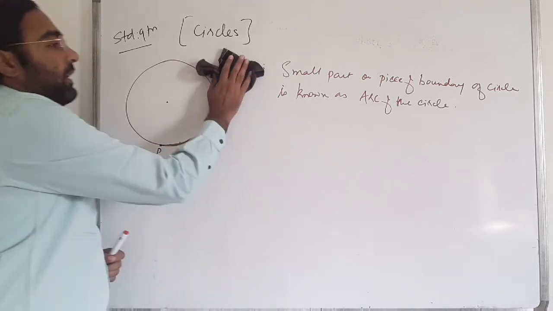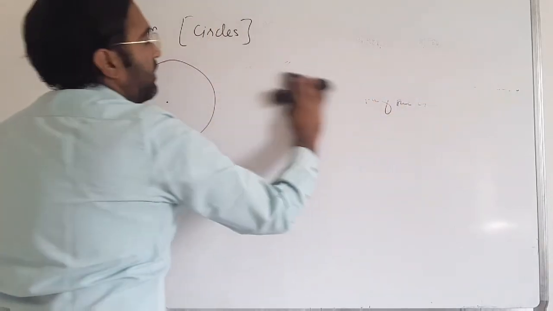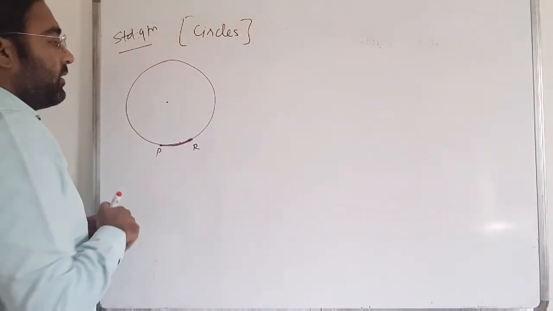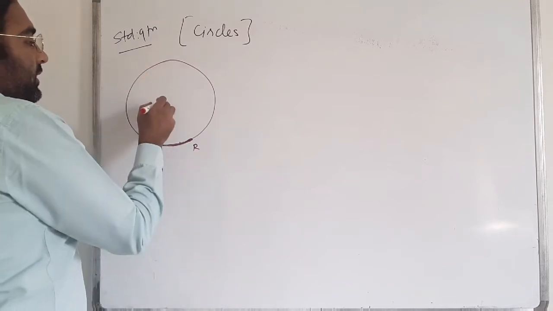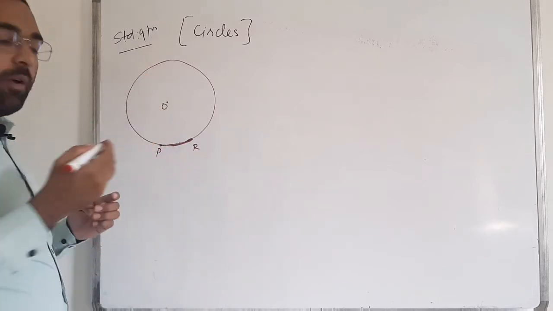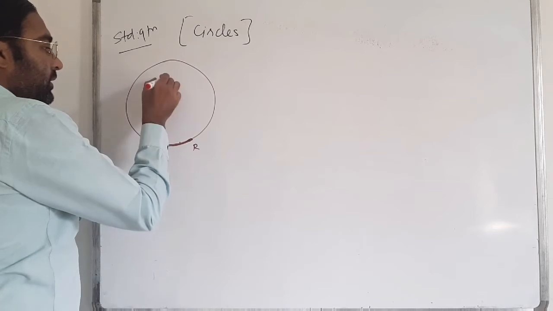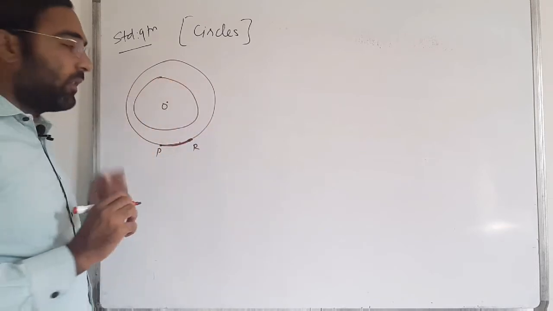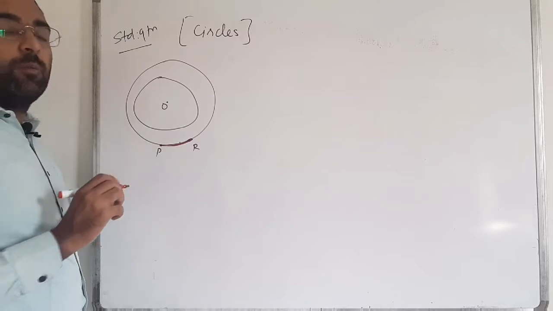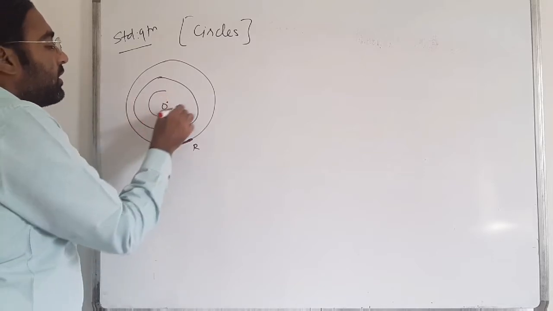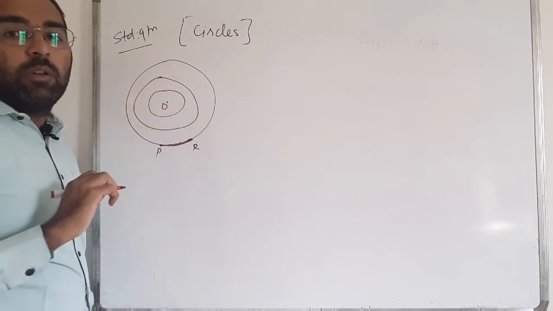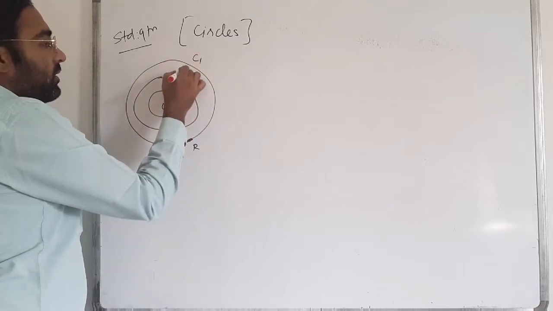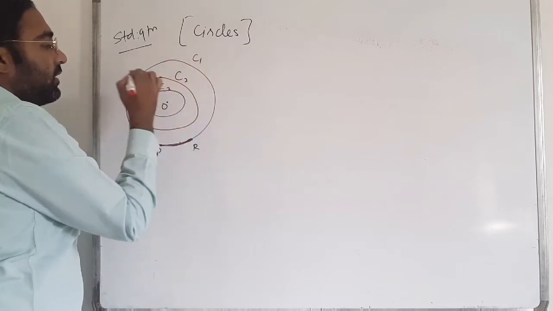One thing remains now: two circles. Here is one circle, with center O. Now I'll draw another circle with the same center O, and I'll draw another circle which has the same center O. So all these three circles, this is circle 1, this is my circle 2, this is my circle 3.